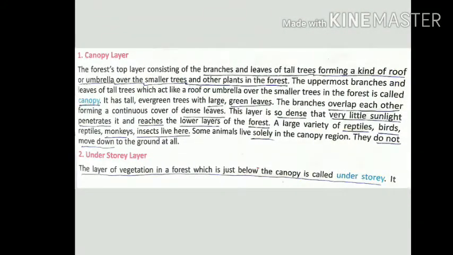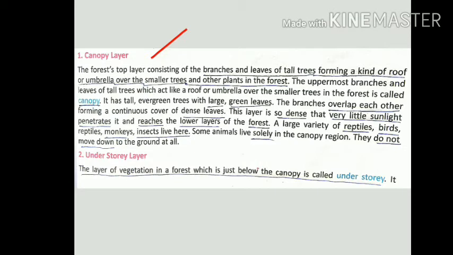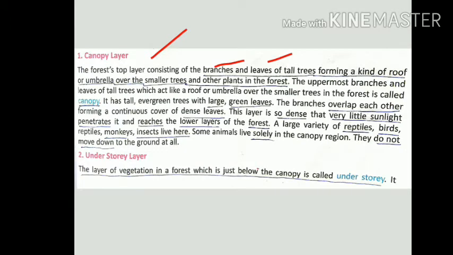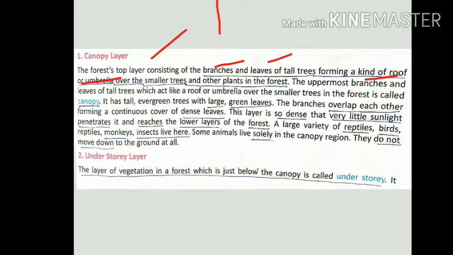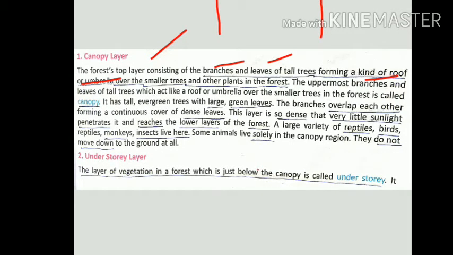The first one is canopy. It is the forest's top layer consisting of the branches and leaves of all trees, forming a kind of roof like an umbrella. Suppose this is a tree and it goes upward, and there is another tree that also goes upward, and there they meet and make a roof here. Okay.